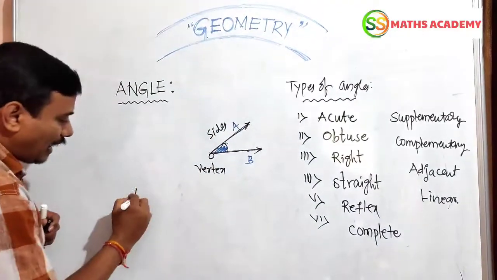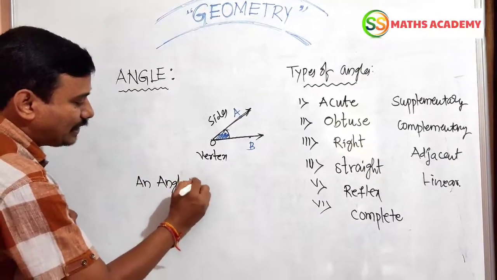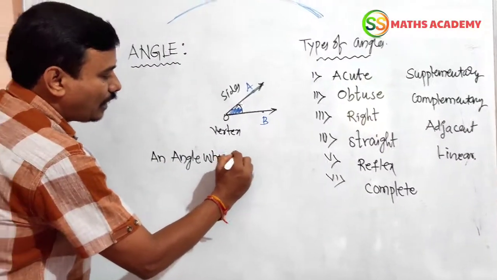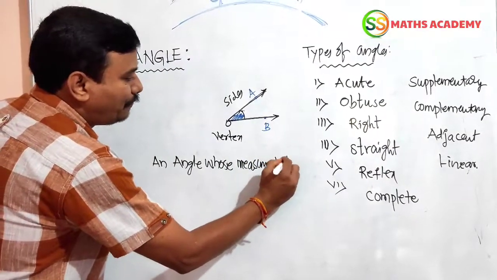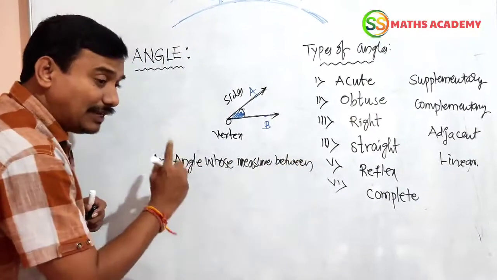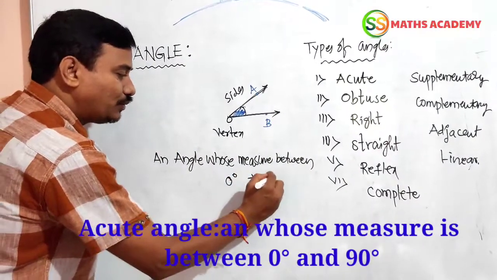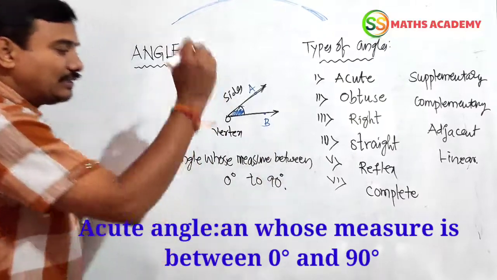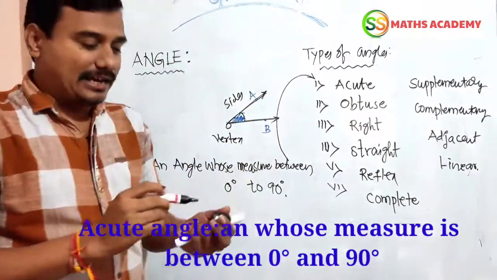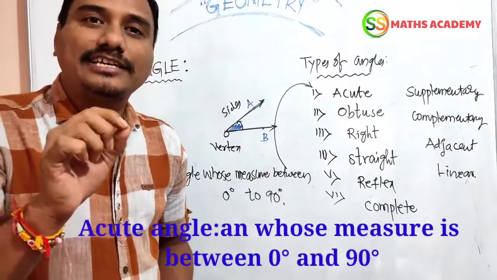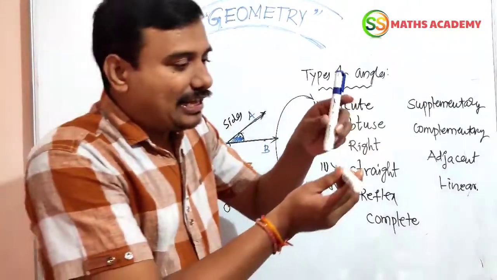An angle whose measure is between 0 degree to 90 degree, then the angle is called an acute angle.